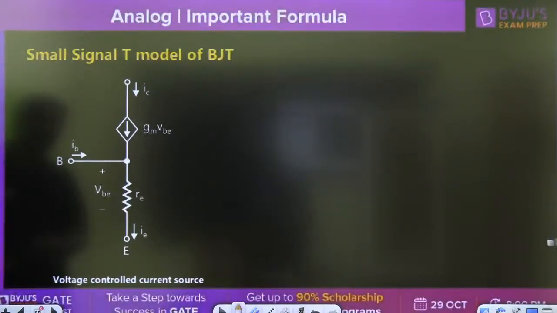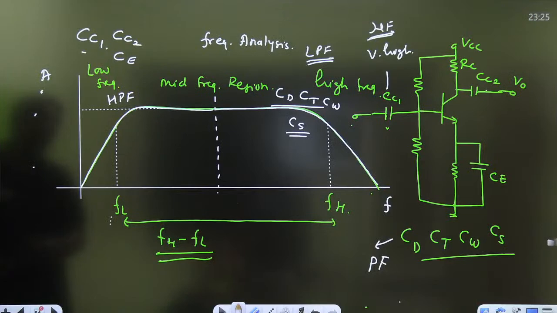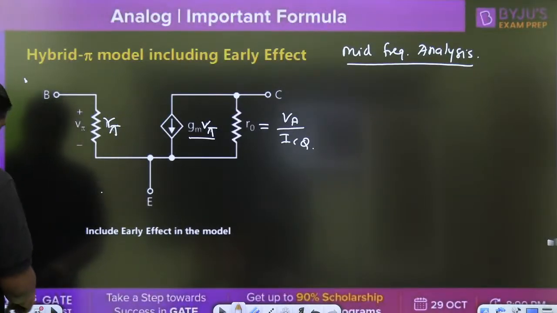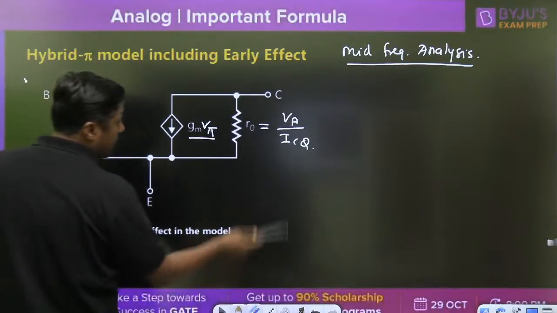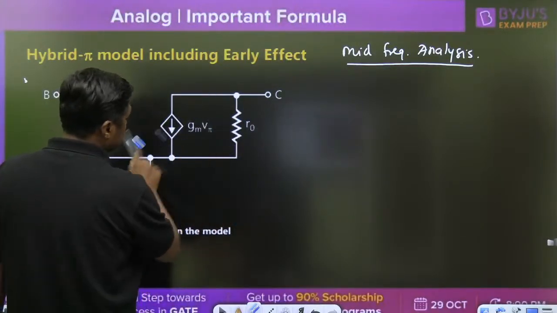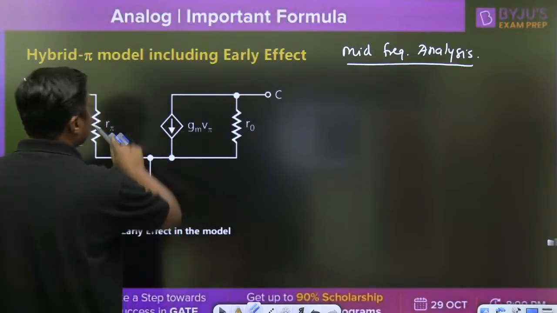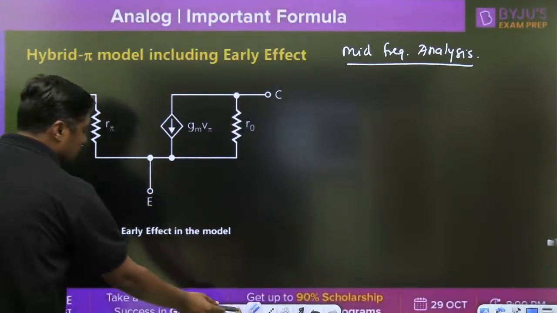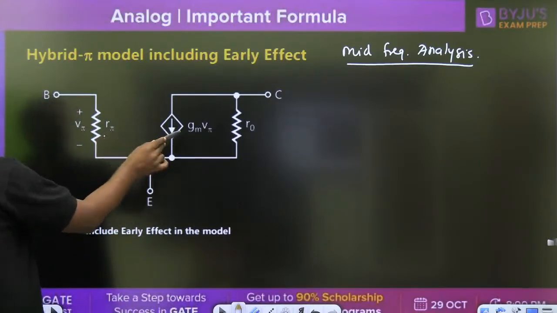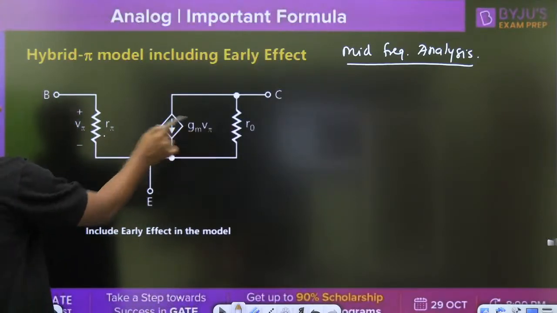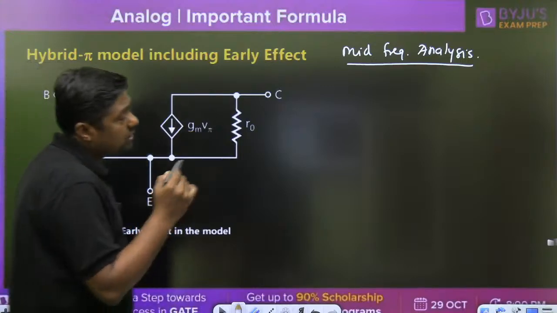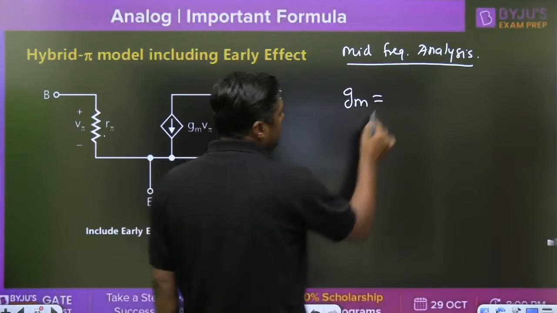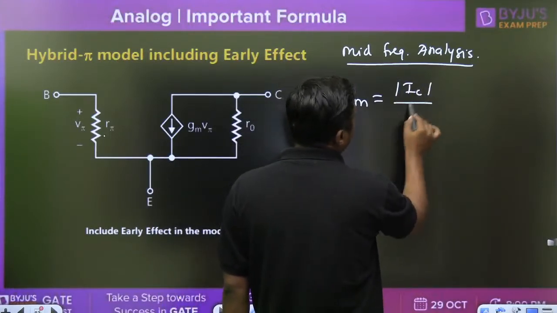Now, this is the model. I am going to explain the pi model and the re model. First of all, this is the pi model. Remember that. That is the pi model including the early effect, which means this is a simple r pi, gm v pi in parallel, and this is the r naught. Here, first of all, transconductance: you have to find gm. gm is given by the mod of IC by VT.